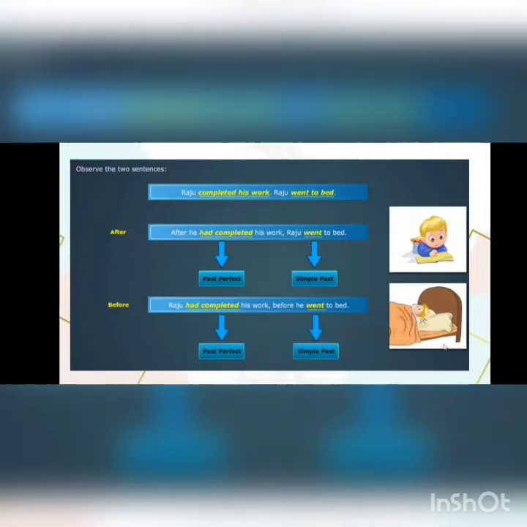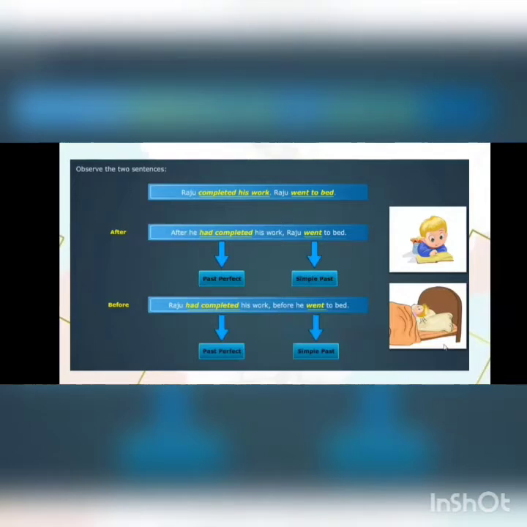To join these two sentences into one sentence, please observe the sequence, that is, which action is done first and which action is done later. Then join them using proper linkers such as after, before, etc.